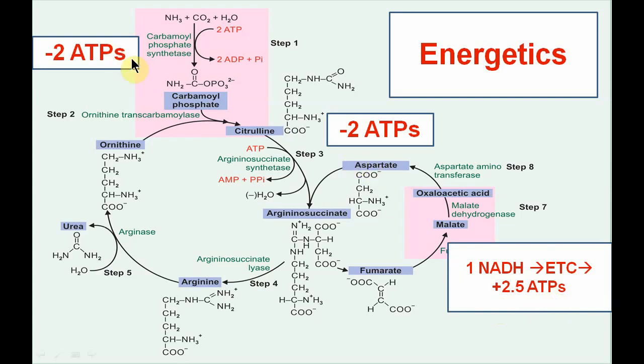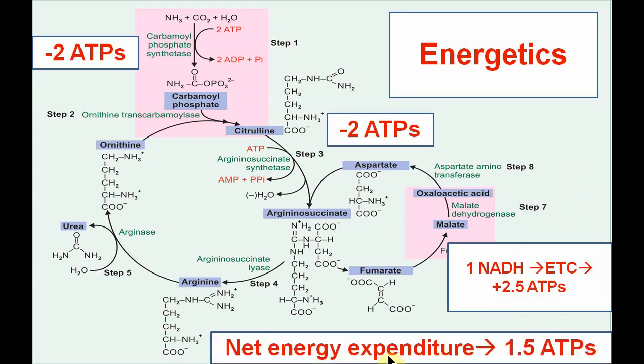So if we calculate 4 ATPs minus 4 ATPs plus 2.5 ATPs, the net energy expenditure in this urea cycle is 1.5 ATPs.